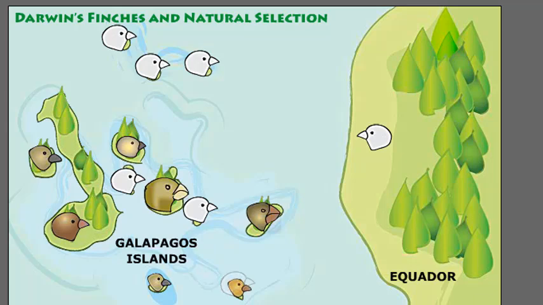By the time Darwin arrived in the Galapagos, 12 new species of finch could be found. Now, each individual finch did not change. Instead, it had mutations that allowed it to change, and those were the ones that survived. So the finches helped Charles Darwin realize that life adapts to its environment.